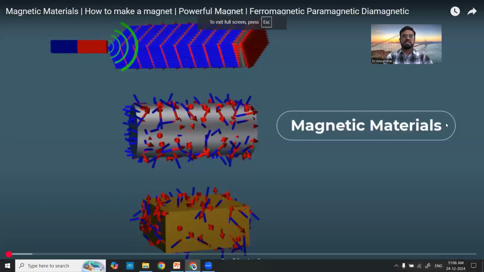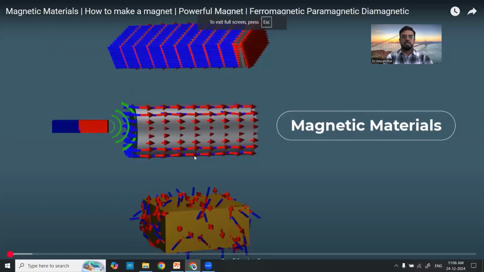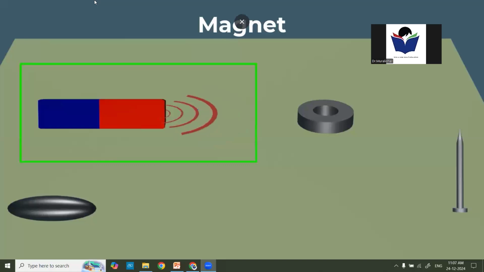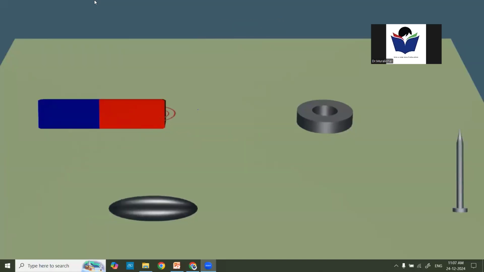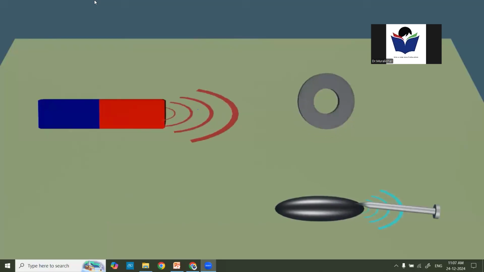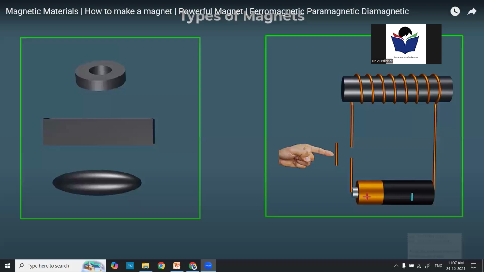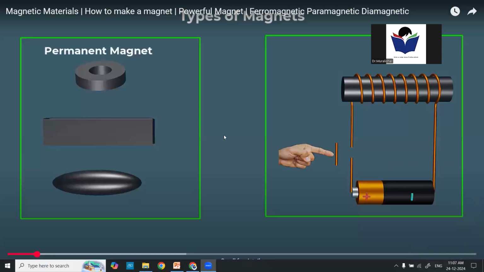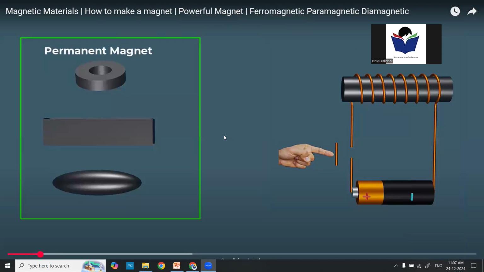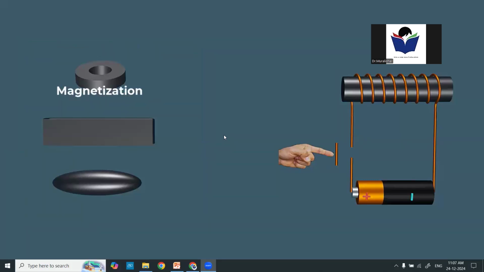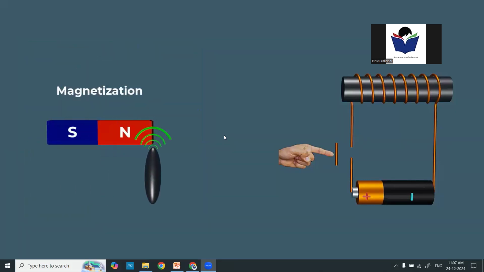So how is the magnet material classified? A magnet is a material or object that generates a magnetic field. This invisible force is responsible for the most remarkable property of magnets, their ability to attract or repel other magnetic materials. There are two main types of magnets: permanent magnets and electromagnets. Permanent magnets are objects made from materials that are naturally magnetized, or have been magnetized and retain their magnetic field even without an external field.